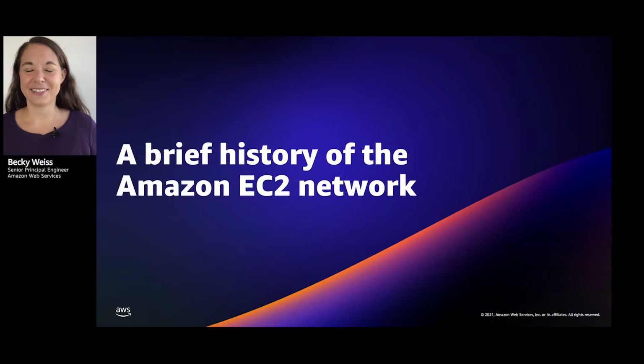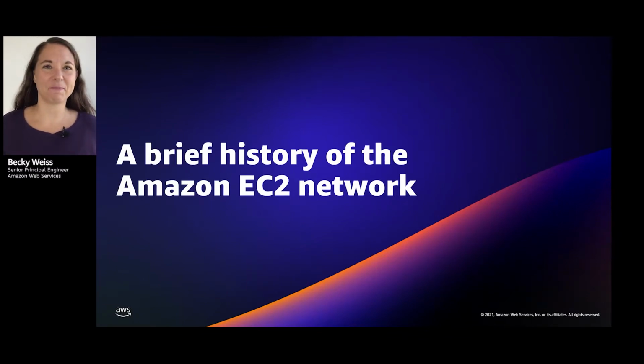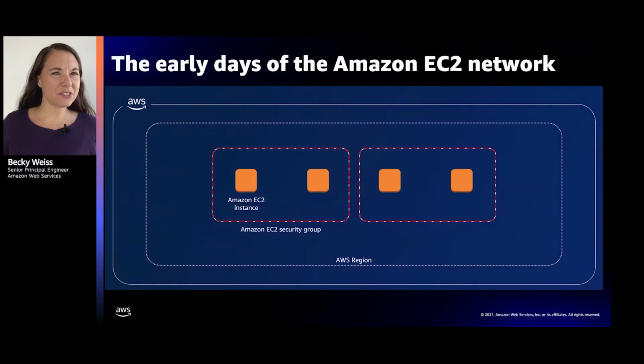Start at the beginning. A brief history of the Amazon EC2 network. So here's the thing. Some of you may know this, some of you may not, but EC2 was one of the earlier AWS services out there. It was groundbreaking. It was virtual machines in the cloud. And EC2 actually existed before the VPC, before the virtual private cloud product existed. Now, if you use EC2 today, you might wonder how that could be so, because these two concepts are so closely interwoven today. In the early days, EC2 was something that we now call EC2 Classic.